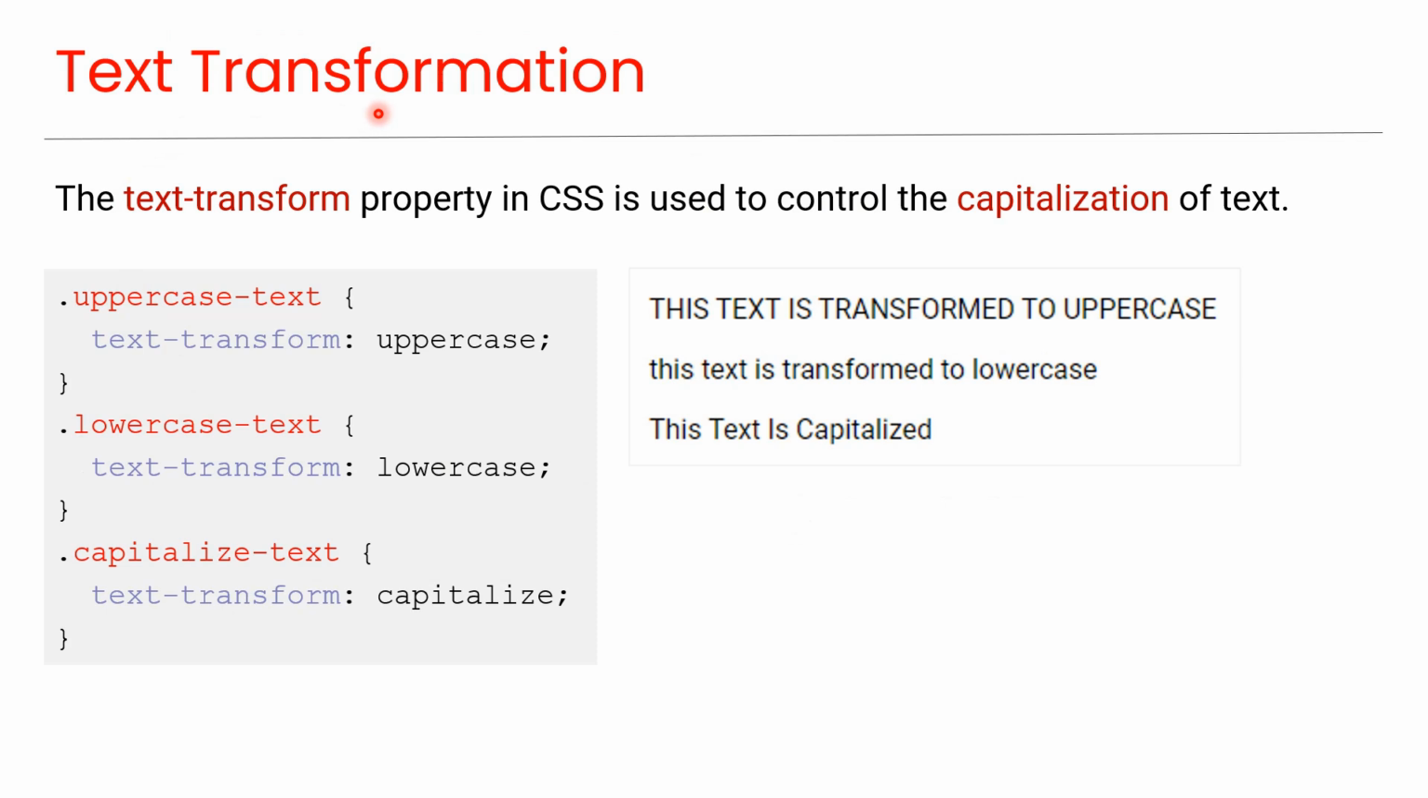Text transformation. The text-transform property in CSS is used to control the capitalization of text. As you can see in this code, this class will transform the text to uppercase by using the value uppercase in the text-transform property, as you can see in this preview. This class will transform the text to lowercase by using the value lowercase in the text-transform property, as you can see in this preview. This class will capitalize the text by using the value capitalize in the text-transform property, as you can see in this preview.